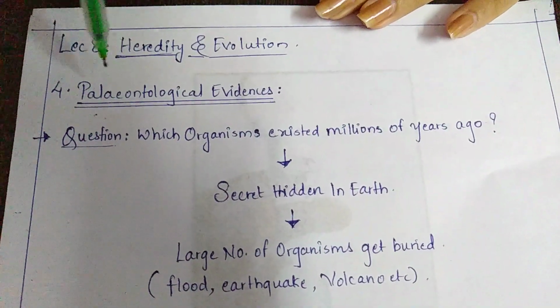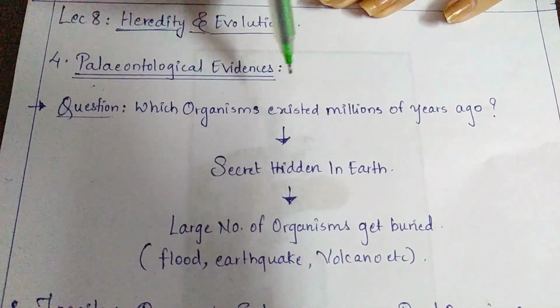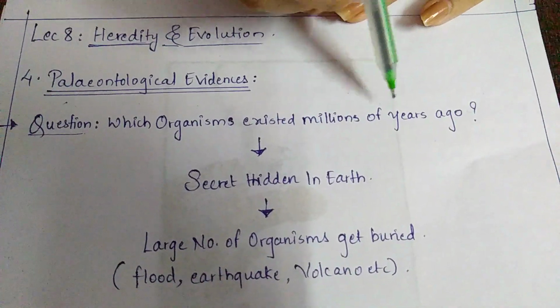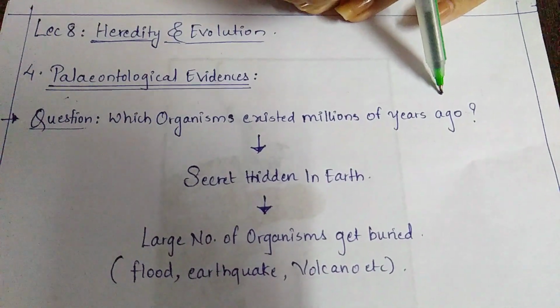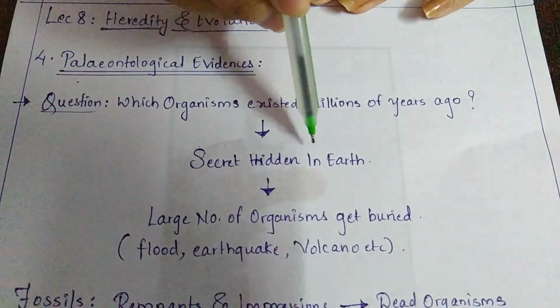So the answer to this question is hidden in the earth. How will we find out? So one of the answers, or one of the clues for this, is paleontological evidence. I'll let you all know how we have to relate. Please focus carefully. Okay, so very first is paleontological evidence. As I told you all, what is the question? Which organism existed millions of years ago? Who was the first? Who was existing? Now the secret, that is the answer of this question, is hidden in the earth.